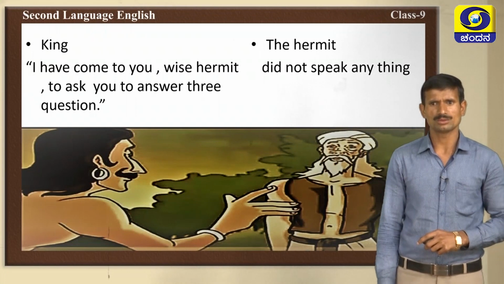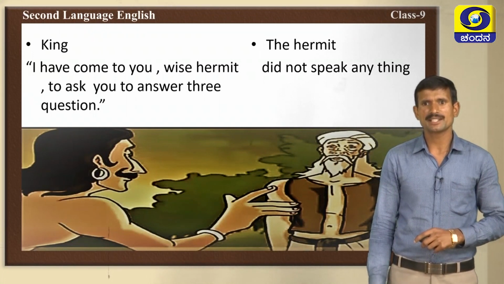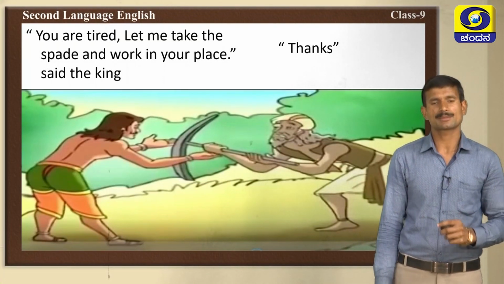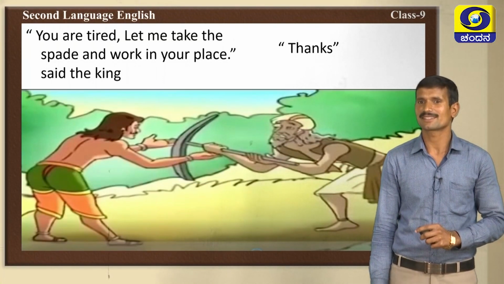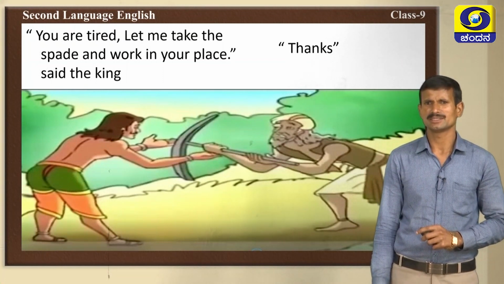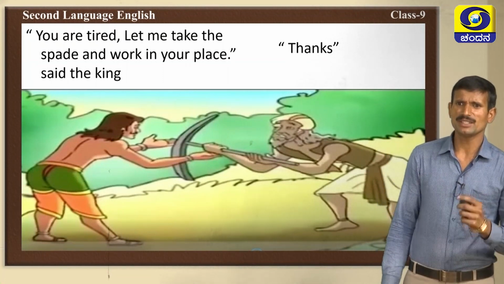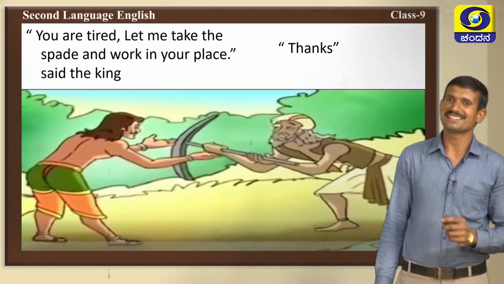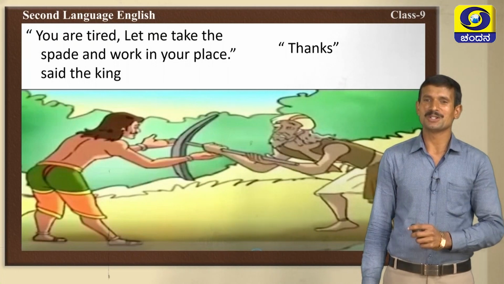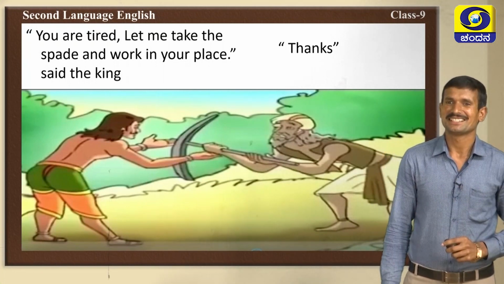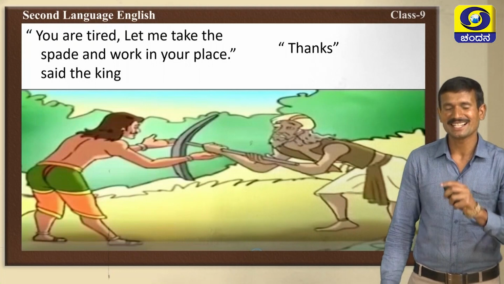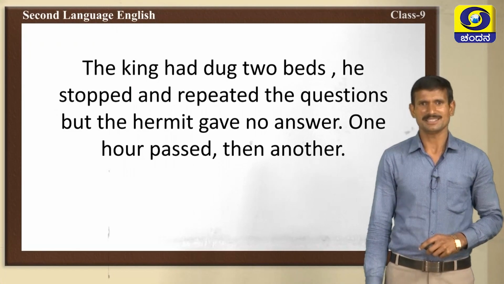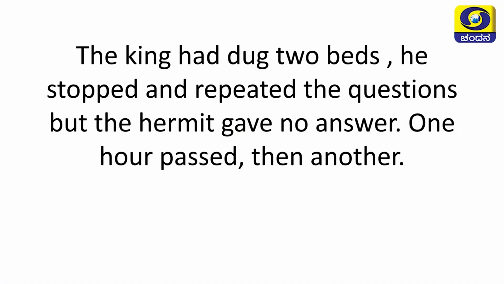What did the hermit do? He didn't speak anything. You are tired. Let me take the spade and work in your place, said the king. The king said, you may be tired. Give me the spade, I will work instead of you. Then the hermit handed over the spade to the king and said thanks. Then what happened? Yes, the king had dug 2 beds.